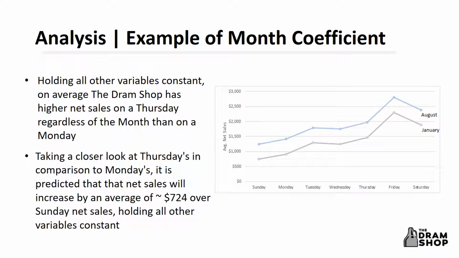Similar to the previous example, when looking at how a specific month impacts the predicted sales versus a week, you can see that holding all other variables constant, August is predicted to bring in an average of $502 more per day than in January. Let's remember that when we say holding all other variables constant, what we mean is that the comparison between August and January is looking at the same given day in the month where no event is scheduled and no Facebook advertisement spent has been made.